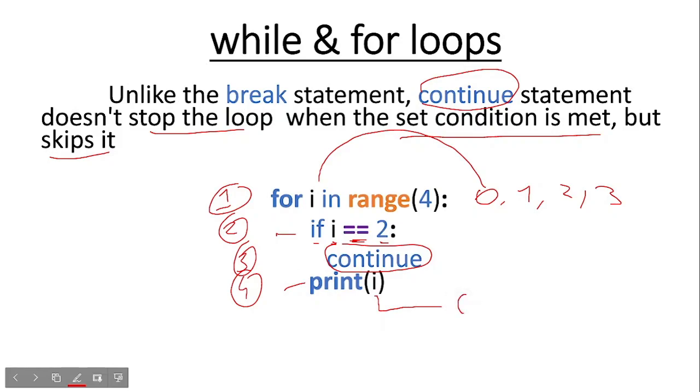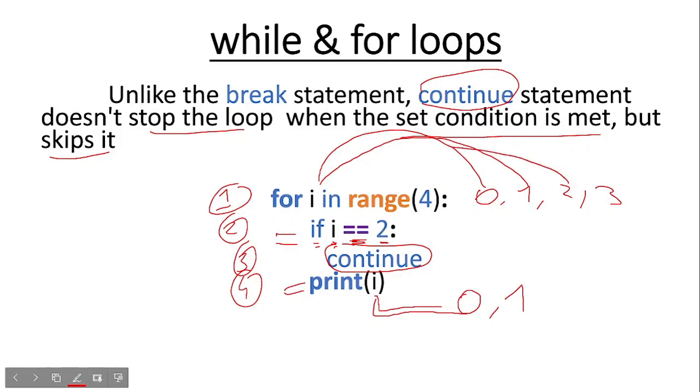Our looping continues, so the next integer stored in our i variable will be an integer of 1. It will go to the if statement. The if statement will ask Python if i equals 2. The answer is no, so it will again skip the continue statement. It will go to the print function, to the fourth line of code, and it will print the i variable, which now holds an integer of 1. So 1 will be displayed on our screen.